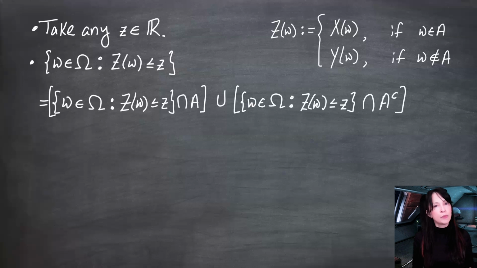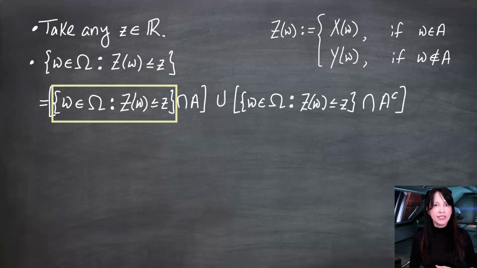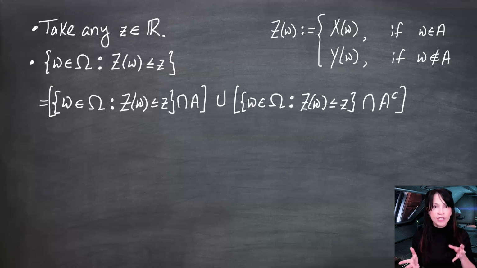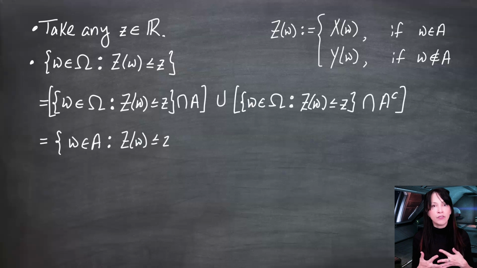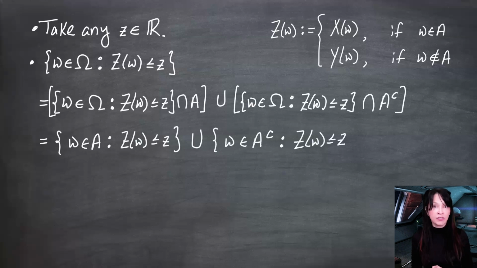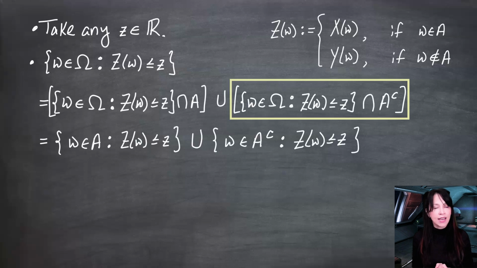So I've broken this up into a union of disjoint sets. Over here, I have the set of omegas from the full Omega such that Z of omega is less than or equal to little z, but intersecting with A says we better make sure that those omegas are also in A. In other words, this intersection is just the set of omegas in A for which Z of omega is less than or equal to z. Similarly, this set over here is the set of omegas in A complement for which Z of omega is less than or equal to z.